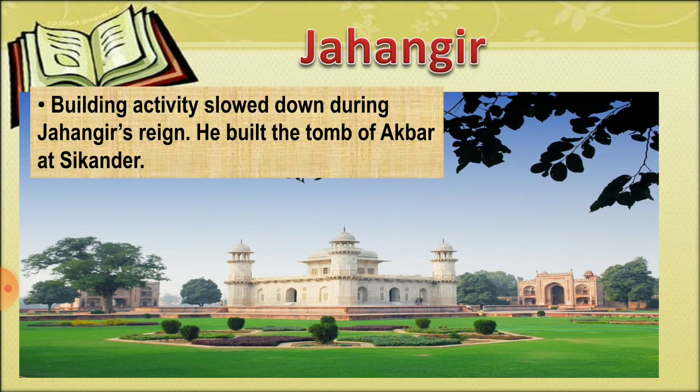Now, the next Mughal emperor was Jahangir, Akbar's son. Building activity slowed down during Jahangir's regime. He built the tomb of Akbar at Sikandra. It has a gateway with four minarets in white marble at the four corners, right? As you can see in the pictures, this is the tomb of Akbar. The tomb of Itimad-ud-Daula at Agra was built by Nur Jahan. Its exterior has exquisite ornamentation in white marble. Precious and semi-precious stones have been fashioned into the marble.